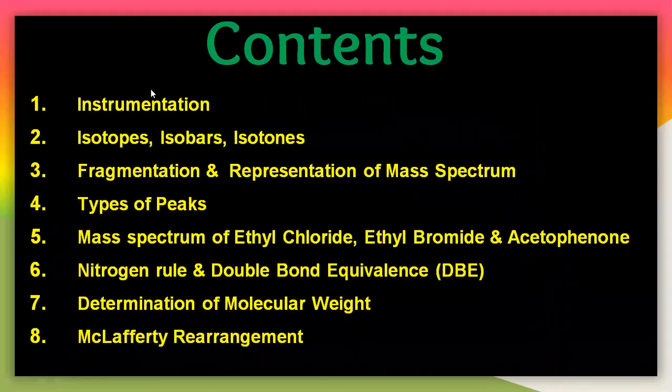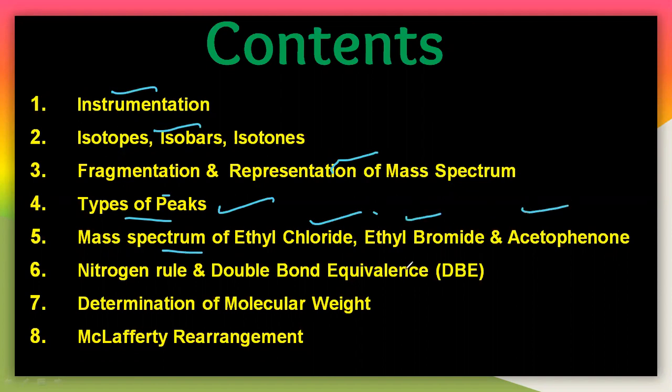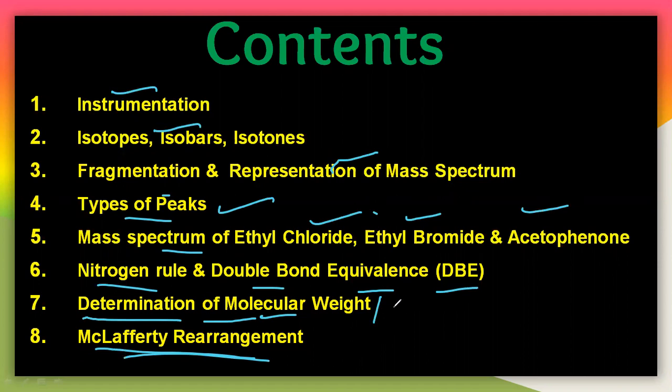Till now we have seen the instrumentation, isotopes, isobar, fragmentation, representation of mass spectrum, types of peaks, mass spectrum of ethyl chloride, ethyl bromide, and phenol, and the nitrogen rule and double bond equivalence. The last two parts are determination of molecular weight and the McLafferty rearrangement. So determination of molecular weight and also the molecular formula.